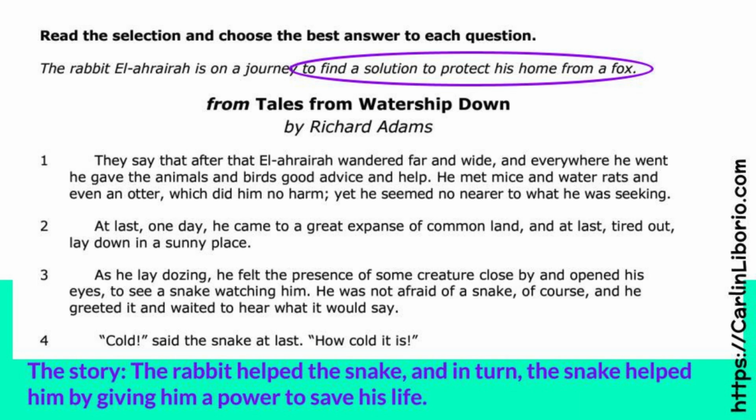Now, I'm going to tell you the story is basically about a rabbit who helps a snake, and in turn, the snake helps the rabbit by giving him a special power that he can use later on to save his life. And that's what he does. When he encounters the fox, he uses that special power of hypnosis to basically save himself from being eaten. Okay, that's what the story's about.